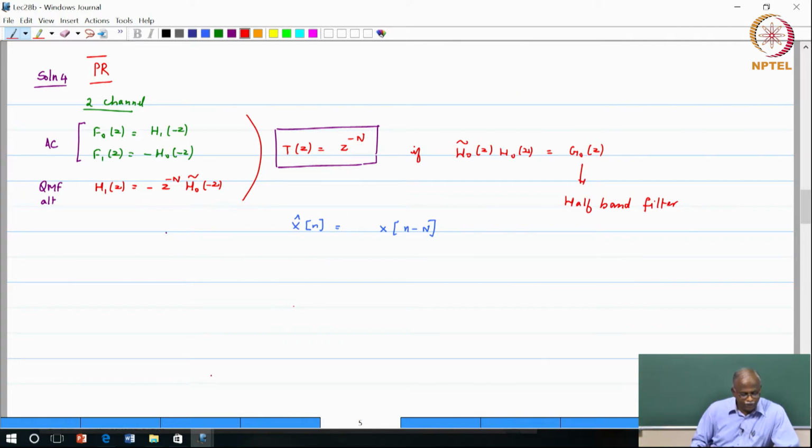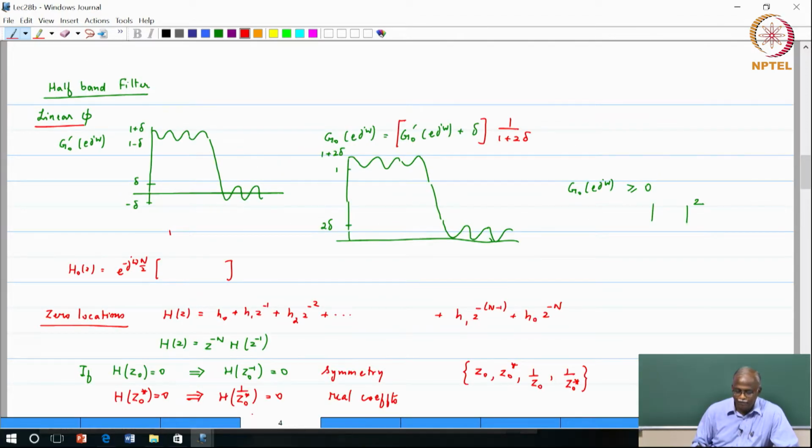Now just a comment about the design and I think we will then wrap it up with that. I want to design a half band filter. Why half band filter? Because the half band filter has the property that when you shift and add, it will add up to a constant. Now if I factorize the half band filter, then I will get a power complementary set. So that is where we are going towards, because if you remember we are interested in the power complementary property, we also are interested in the half band property.